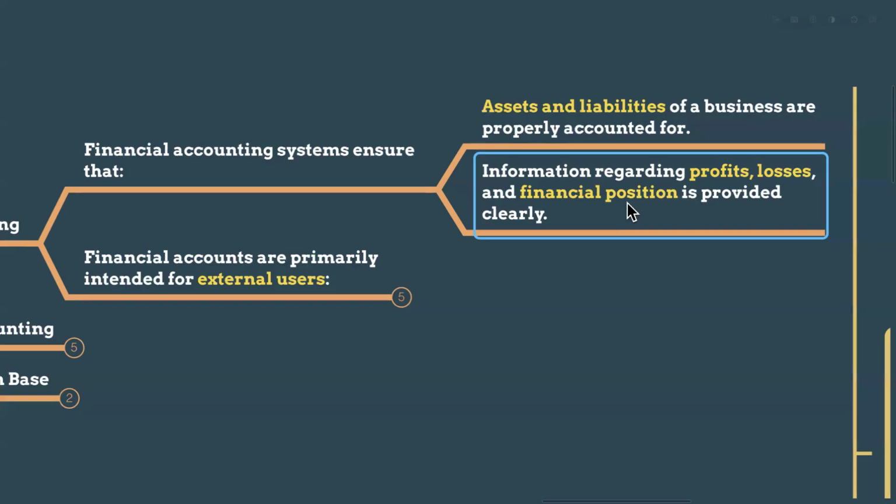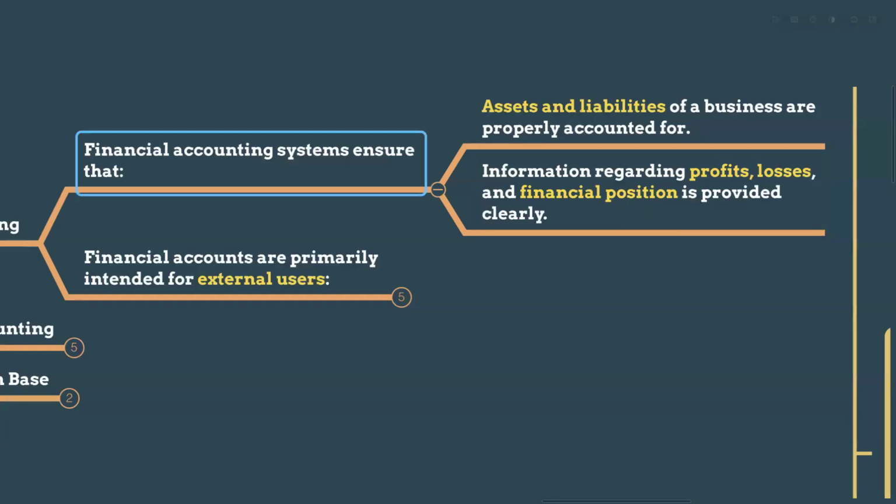And the financial position statement gives us the information about the assets and also the liabilities and also the equity. In the assets section, we have current assets and non-current assets. In the liability section, we have non-current liabilities and current liabilities, right? In the equity section, if it is a company, we have the ordinary shares amount, the retained earnings, and other reserves. So the financial accounting systems ensure the company accounts for assets and liabilities properly, and provide information about profit, losses, the financial position and the cash flows, how the cash inflows are coming and how the cash outgoings are there. So this is the financial accounting system.